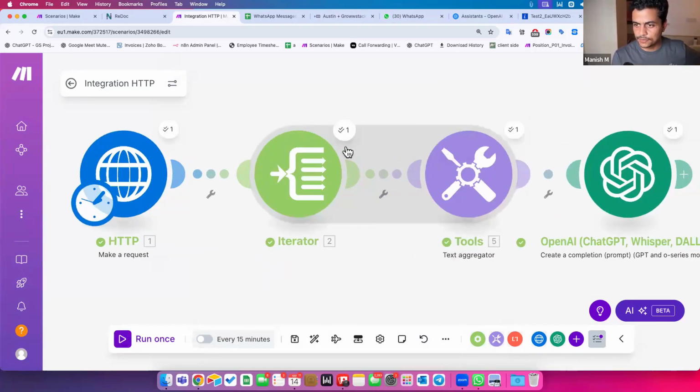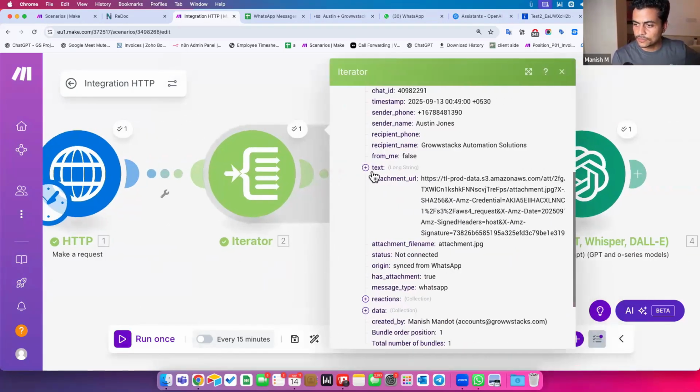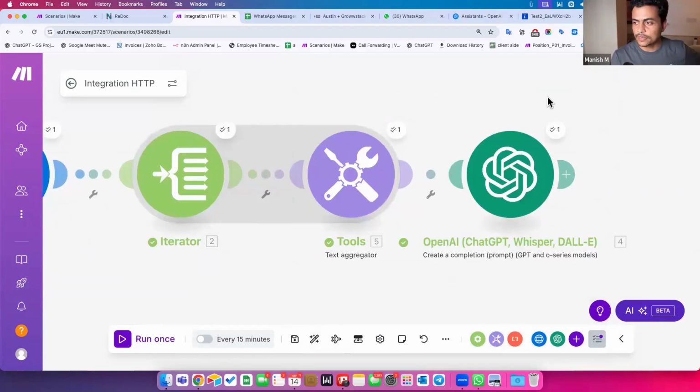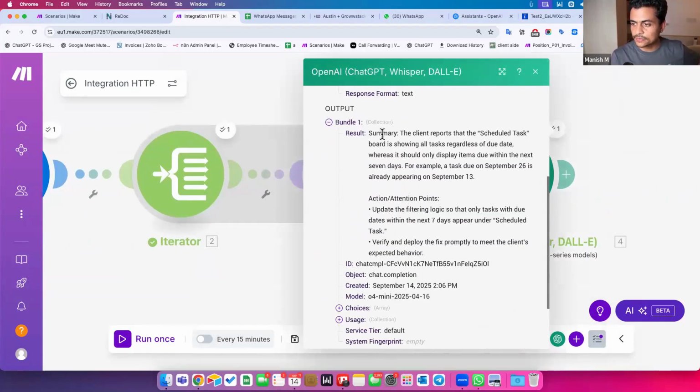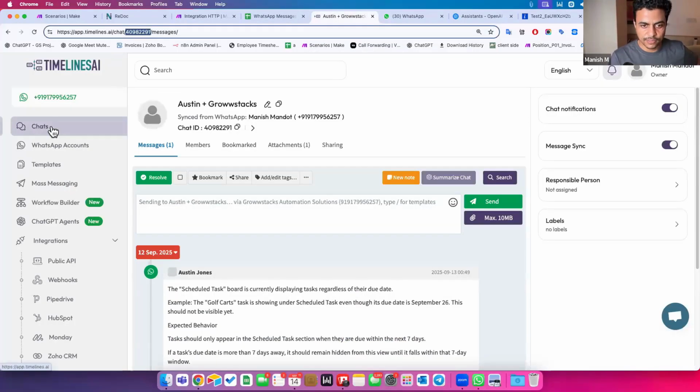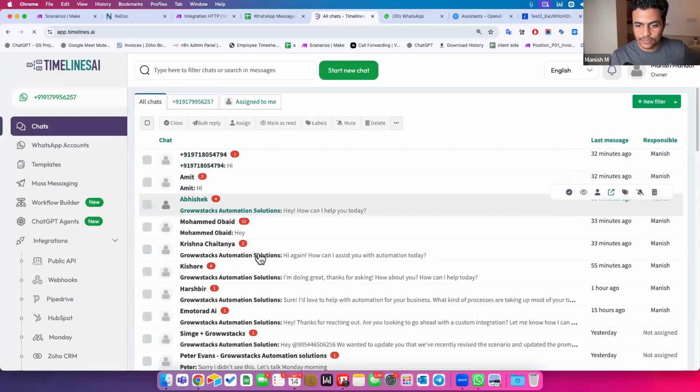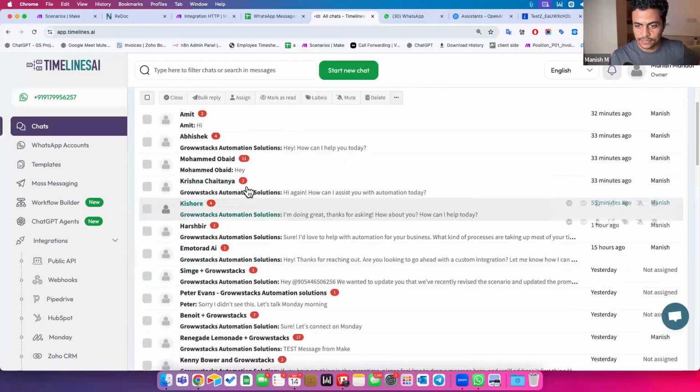Let's see. Okay, it got only one single output. Why so? I think it's because of the client report, the schedule task board, and so on. Essentially, when I created this connection on this particular system timeline, it takes only those messages which came after a particular point.